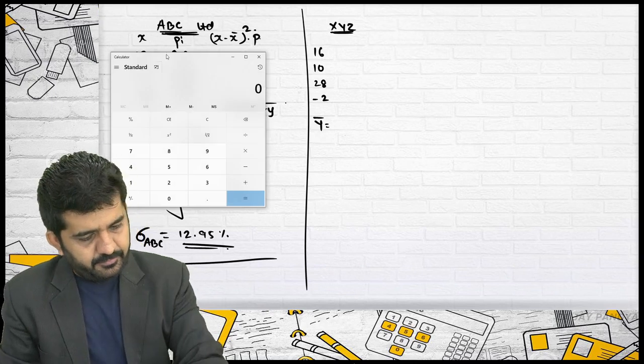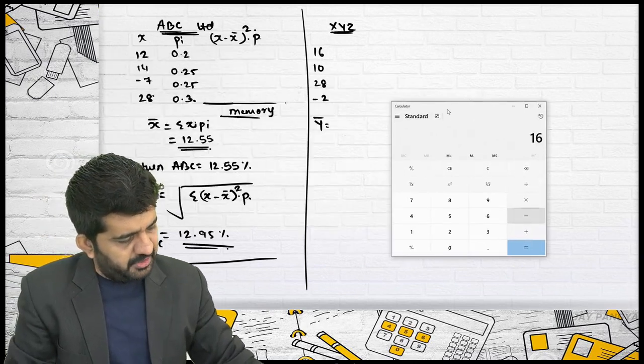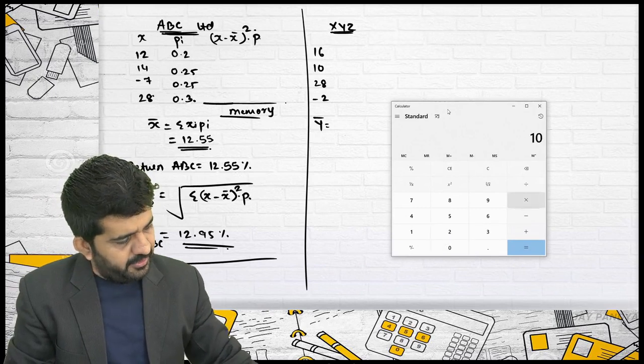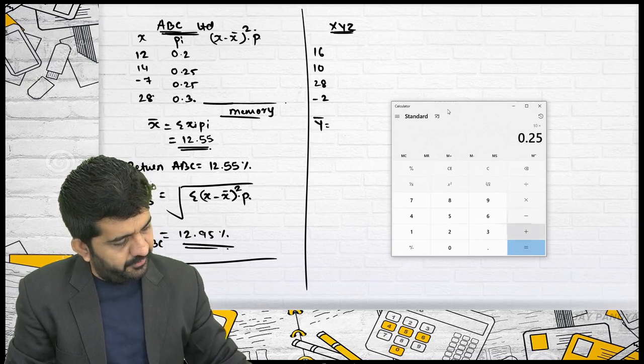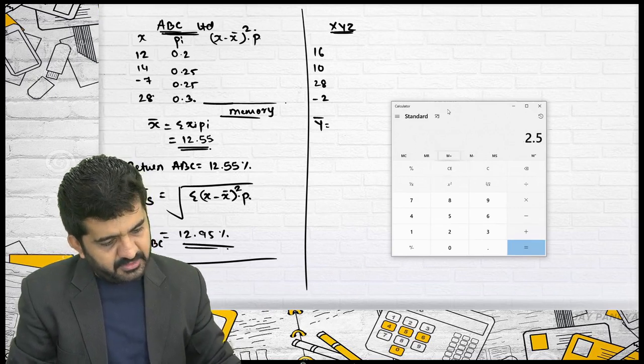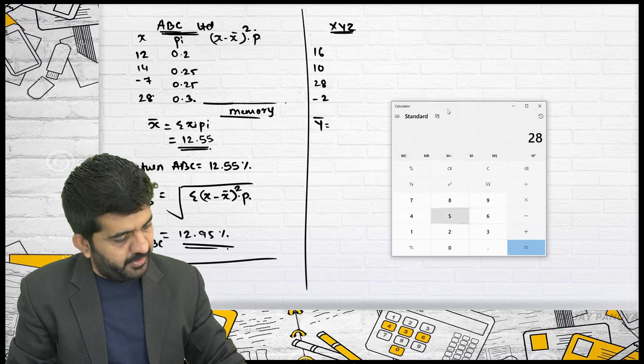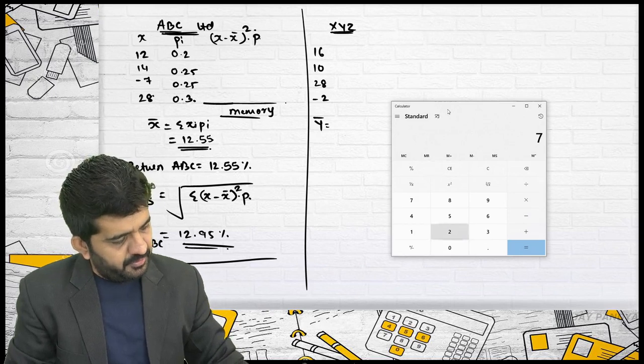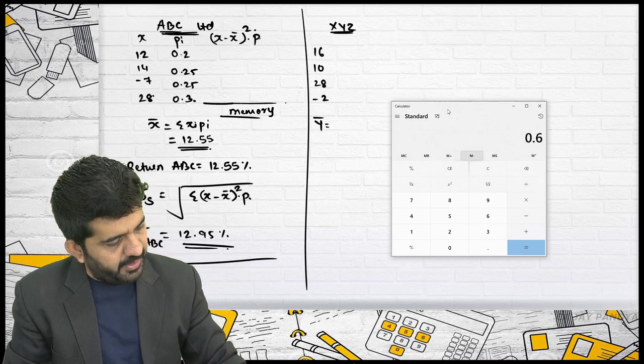It is 16 multiplied by 0.2 is equal to m plus 10 multiplied by 0.25 is equal to m plus 28 multiplied by 0.25 is equal to m plus 2 multiplied by 0.3 is equal to m minus.